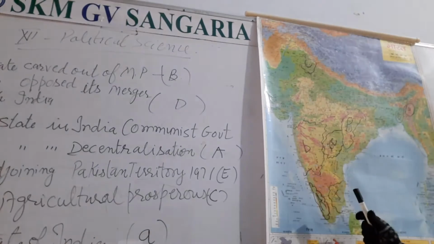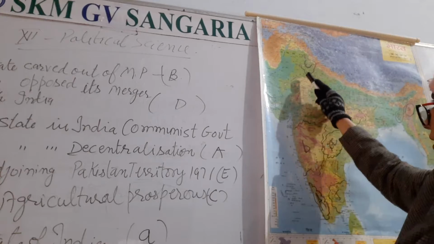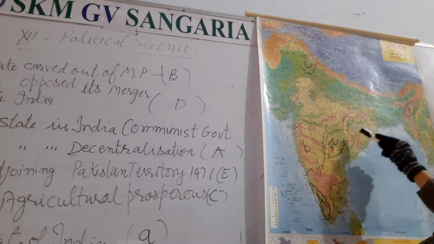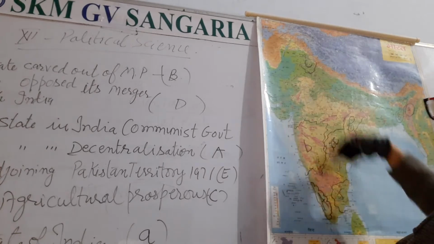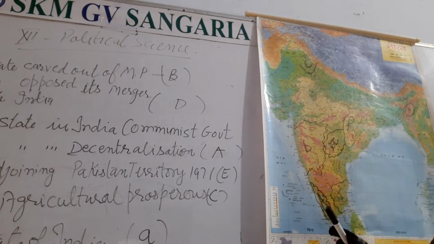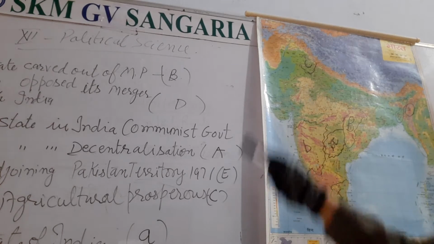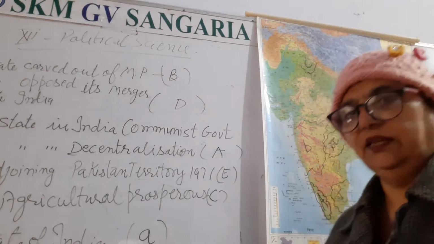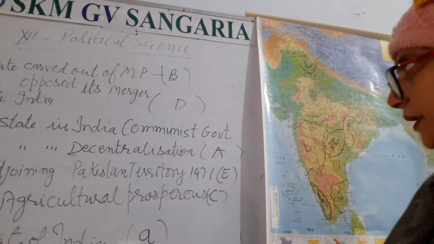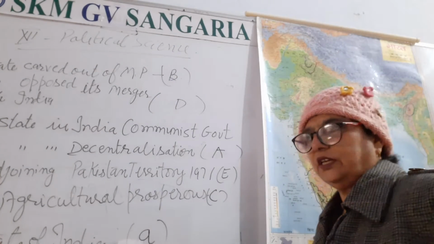So I told you that you will get marked A, B, C, D, E, whatsoever is given there, right? So maximum you will get on one map 5 symbols. While attempting this map, you have to be careful.